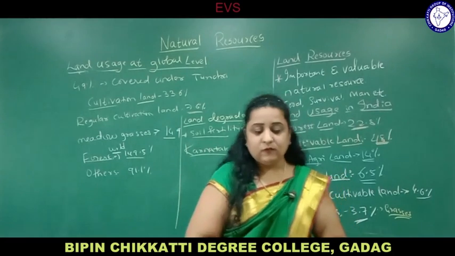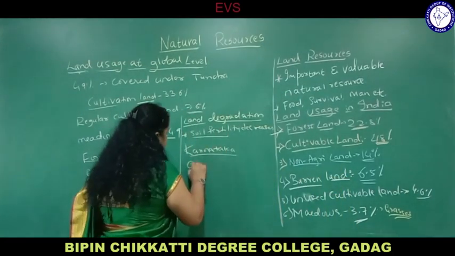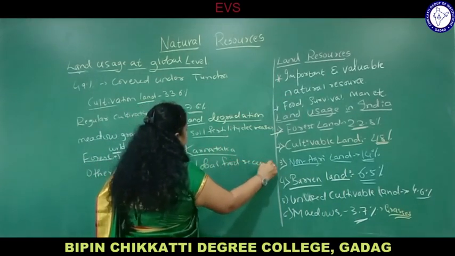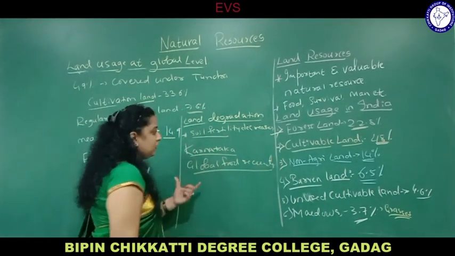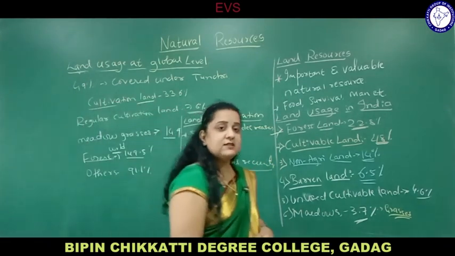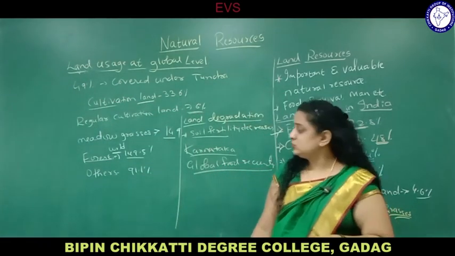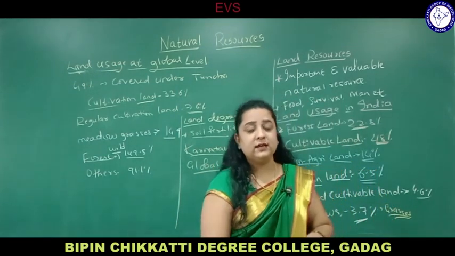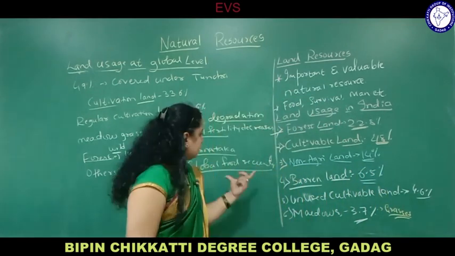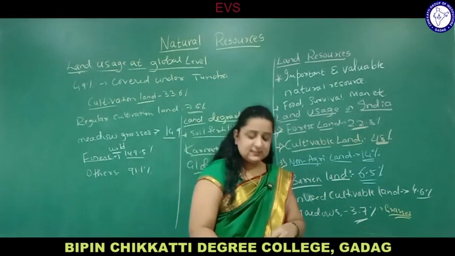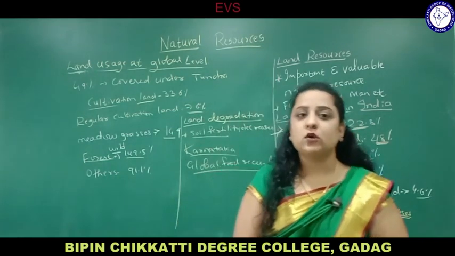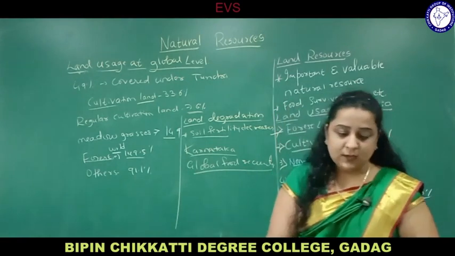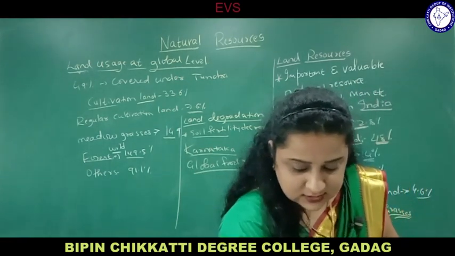Top agenda for global food security. As you know, our country India's population is increasing. Yes, we are the second largest in the world in population. So for global food security, meeting the demands like food, shelter, etc., we have to use more land. If land availability is less, if land is becoming degraded, how will crops be grown? So land degradation should be prevented, and soil fertility should also be increased by growing some good quality plants.